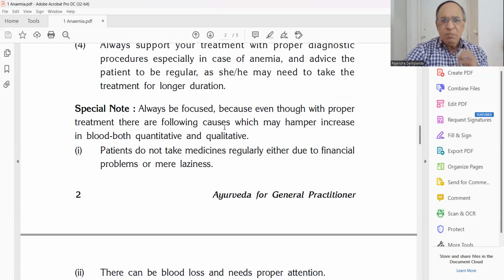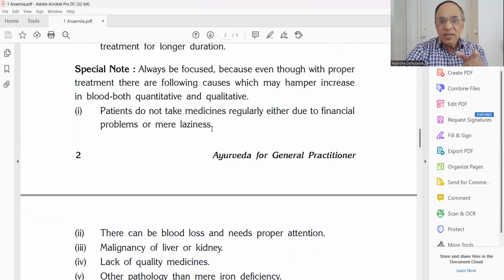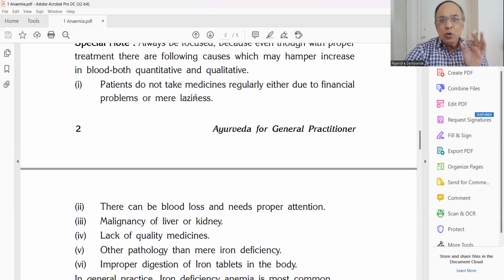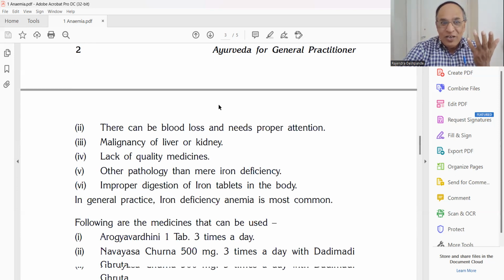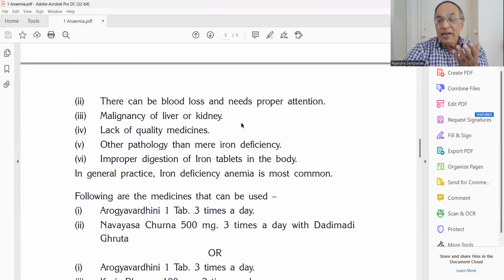Special note, always be focused, because even with proper treatment, there are following cases which may hamper increase in the blood both qualitatively and quantitatively. Why are we not getting the response? These are some of the important causes. Patient does not take medicines regularly, either due to financial problem or merely laziness. That can be a problem because hemoglobin level will not increase. There can be blood loss and it needs proper attention. Orally he is taking, but inside, an ulcer is bleeding. So no use of these oral medicines.